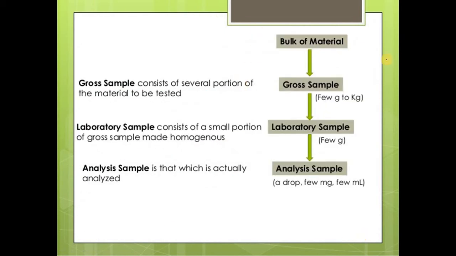In the case of sampling, the bulk of the material from which we collect the gross sample is in grams or kg. For the laboratory sample, the quantity of the material is in grams, and for analysis in the laboratory we can use a drop, a few milligrams or a few ml.